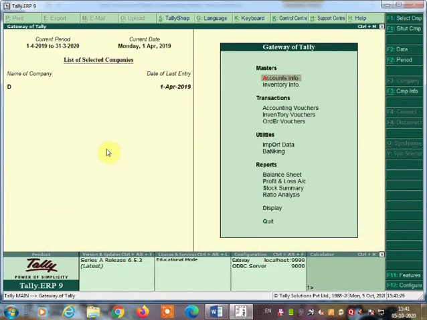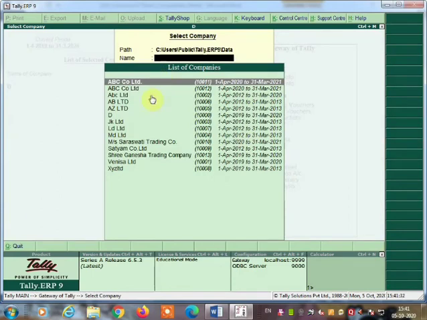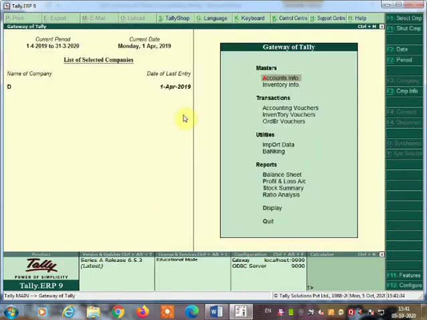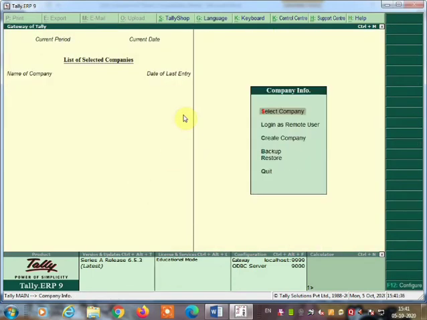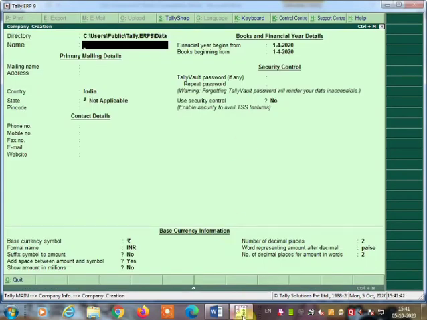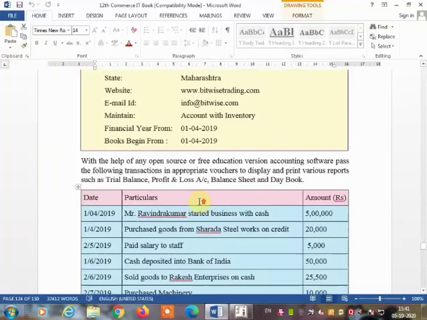and you have to create a new company. Now we are going to create a company by pressing F1, select company option. In this you can select the existing company, or you can create a new company by pressing Alt plus F1, and then go to create company here. So double click on create company and fill the details of the new company. Now what are the details of the company is here.